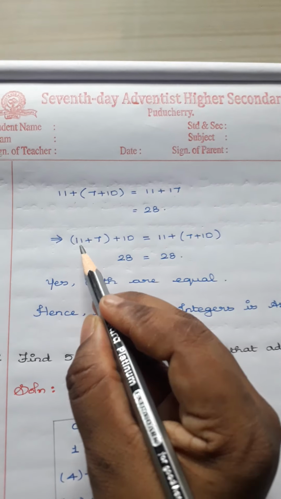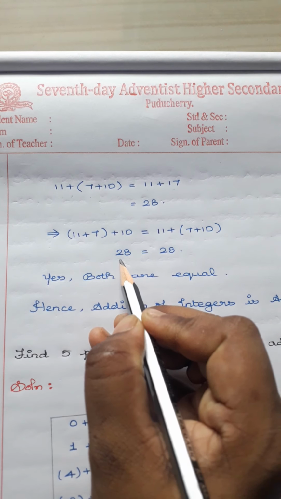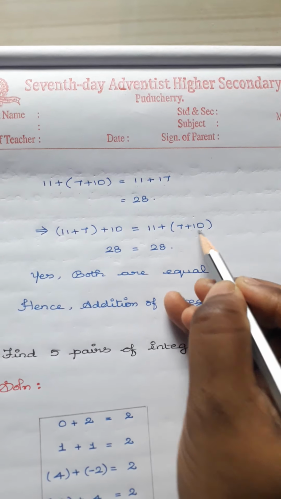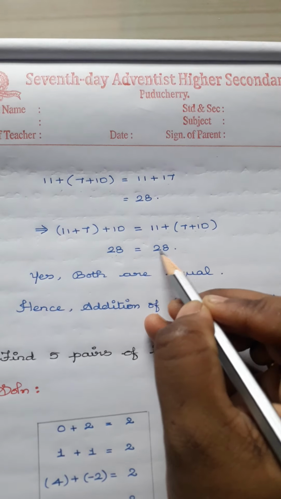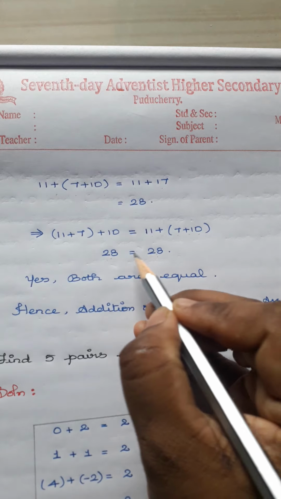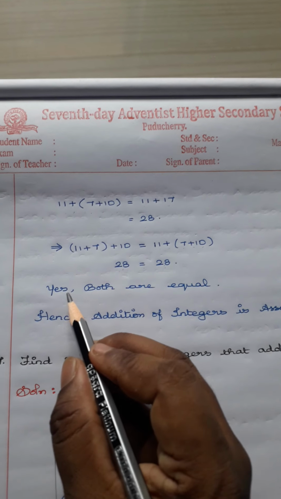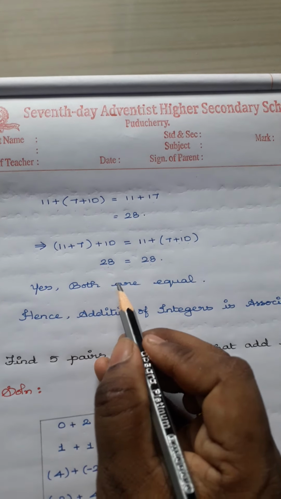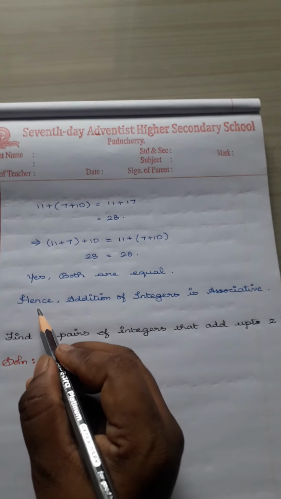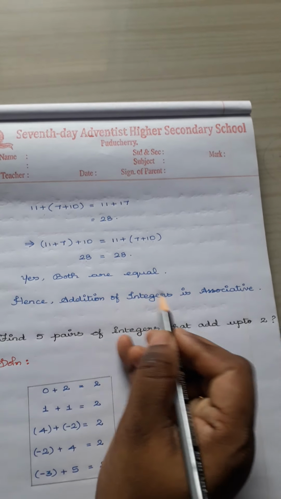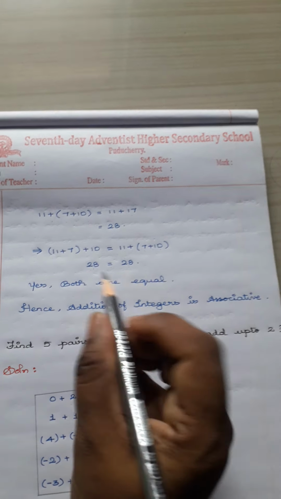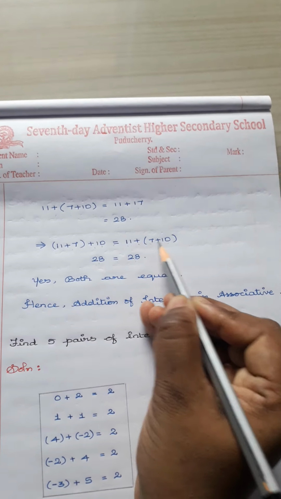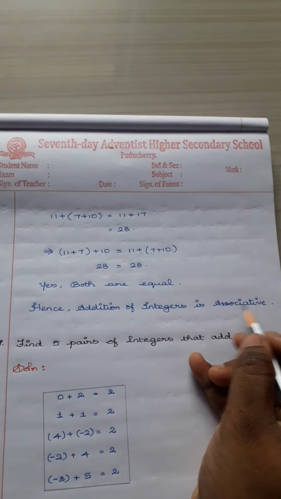So when you add (11 + 7) + 10, you will be getting 28, as well as when you change the bracket, 11 + (7 + 10) is equal to 28. Since both the answers, on the left hand side as well as the right hand side, are equal, we can say that the addition of the given integers is equal. Hence by this we can say that addition of integers is associative, since we know that (a + b) + c is equal to a + (b + c). It is nothing but the associative property.